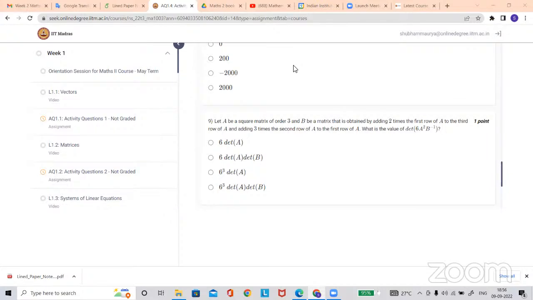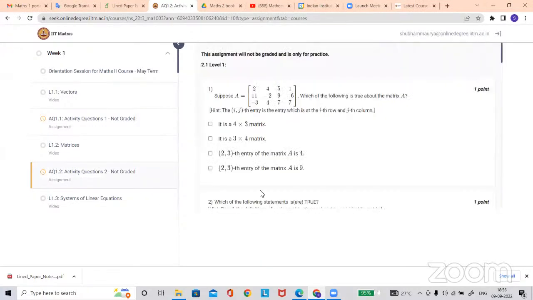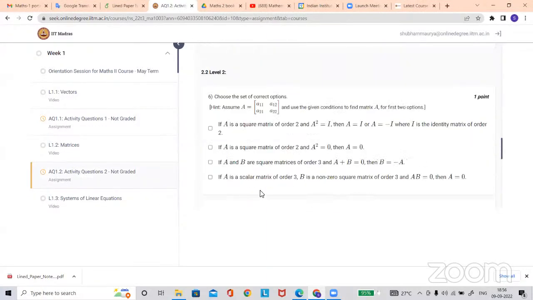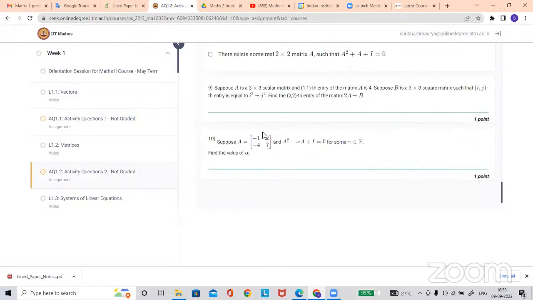Yes, sir. My doubt is in the 1.2 10th question. Okay, so what's your doubt here, Aryan? I'm not able to do this question. I tried it, but I'm not able to do it. Where are you facing difficulty in this question?